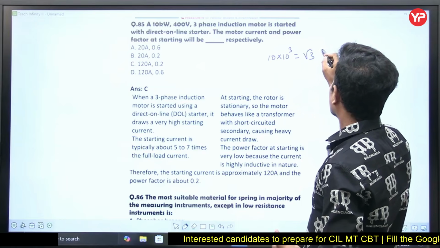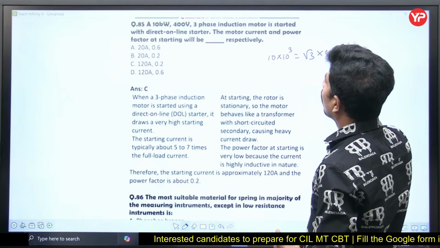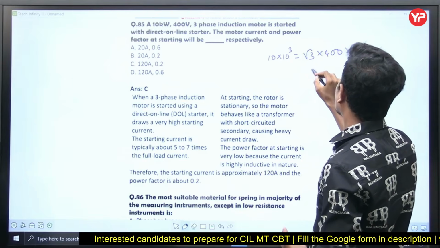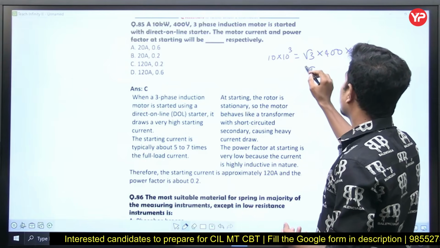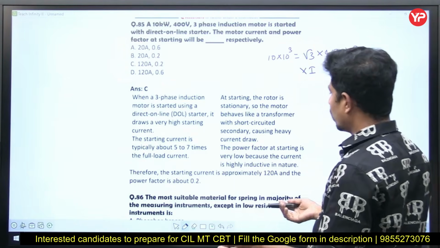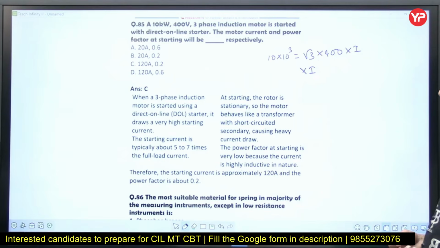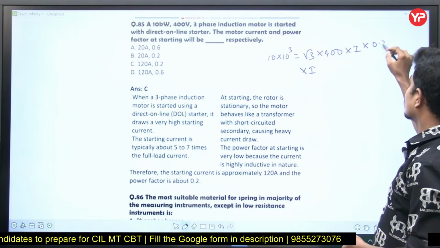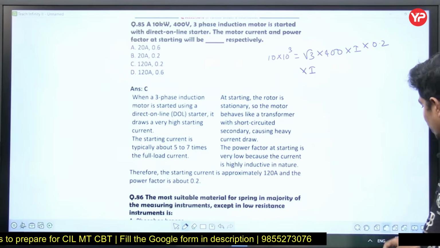So P, 10 kilowatt, is equal to root 3 into 400 volts into I. From this you get I, the steady state current. Multiply this with 5 to 7, in between you will get the answer. Power factor also we have to take, cos phi. Generally it is 0.2 during the start. With that we get the answer.